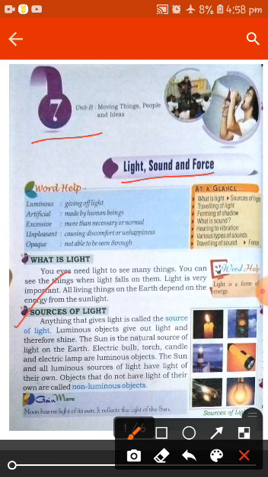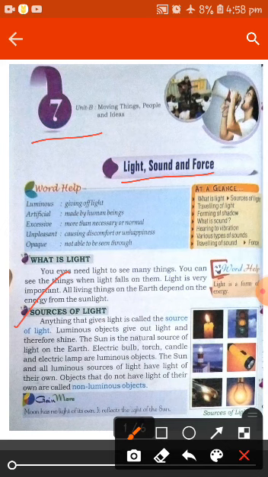So students, firstly we learn about source of light. What is a source of light? Any source or object which emits its own light is known as a source of light. And what are luminous objects? Any object that gives off light of its own is called a luminous object.